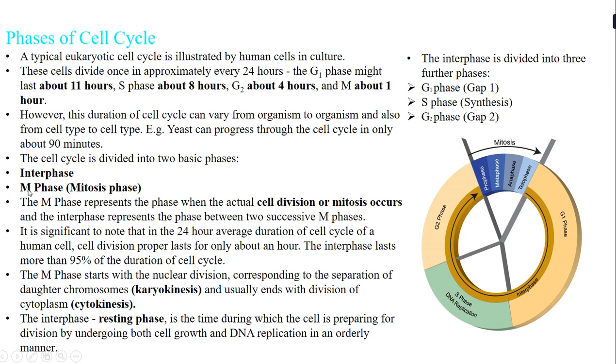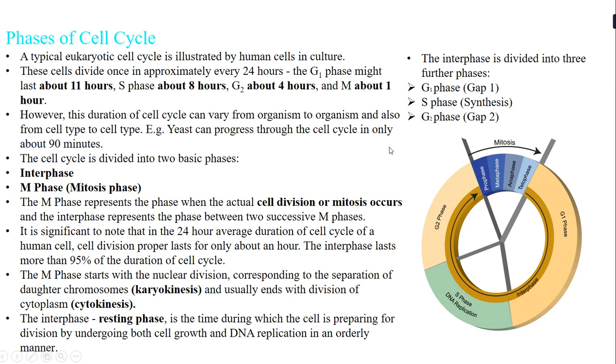Now before we go into this, we first need to know that there are two main phases of cell cycle, the interphase and the M phase. Interphase is what? Interphase is the G1 phase or gap 1 phase that you can see over here. Then there is a synthesis phase, that is the S phase where DNA replication takes place, and then there is the G2 phase.